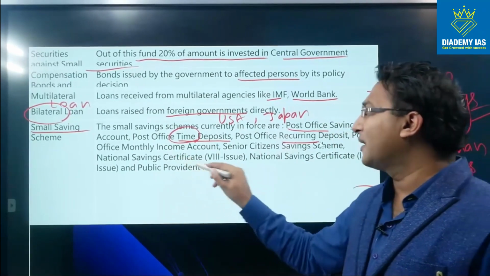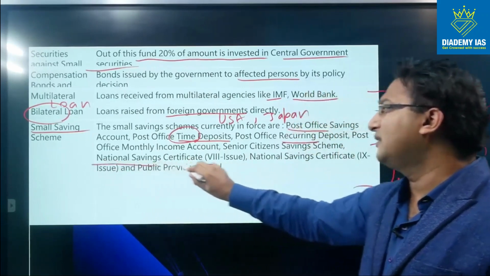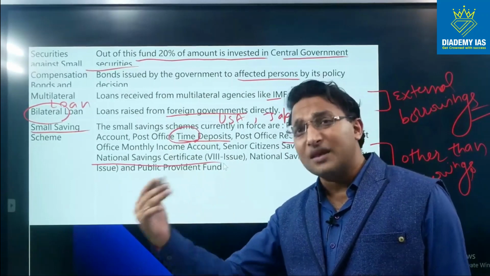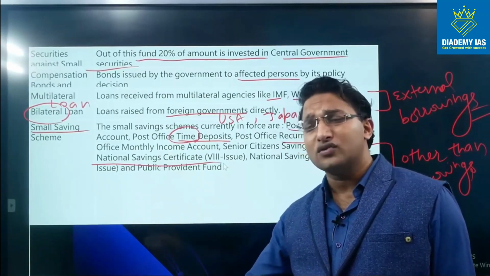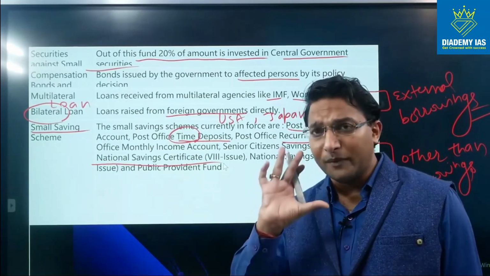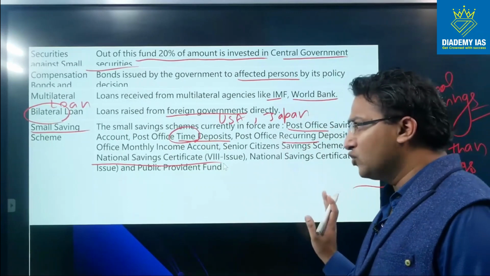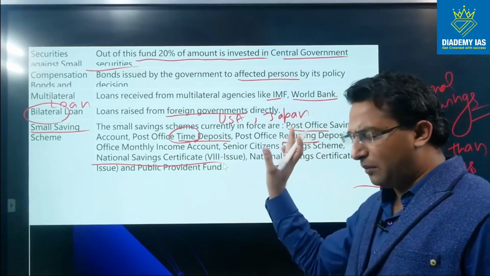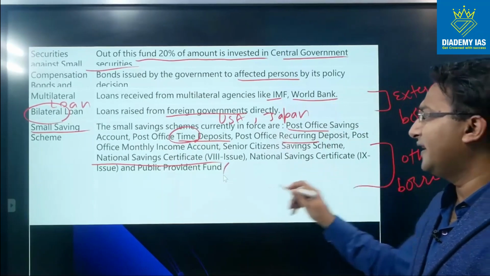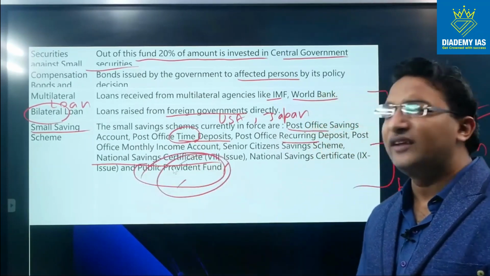Post Office monthly income account, senior citizen saving scheme, national saving certificate. These are the saving certificates, saving instruments where general public deposits the money and public knows that because this money is lying with the government, it is completely safe. So for the purpose of safety of the money, this amount is deposited by the public in the different kind of saving instruments, national saving certificate and public provident fund. Even the provident fund amount is also part of the small saving scheme.